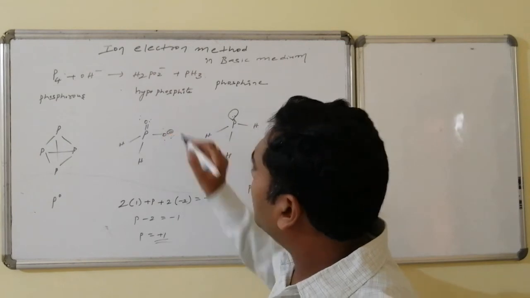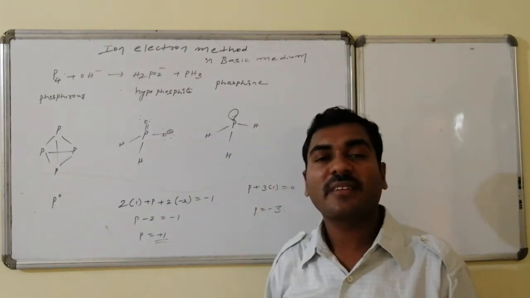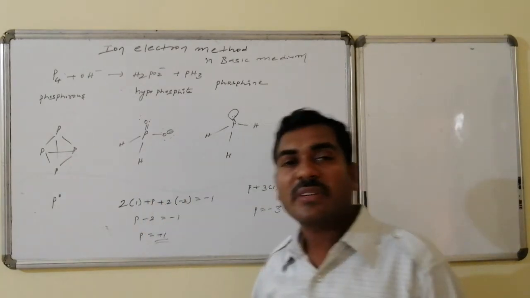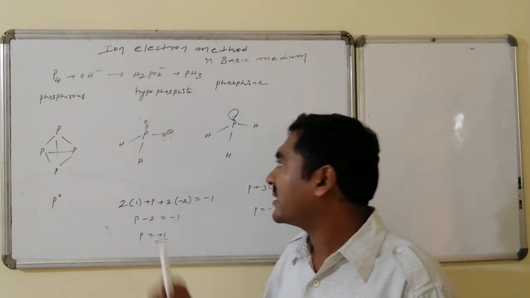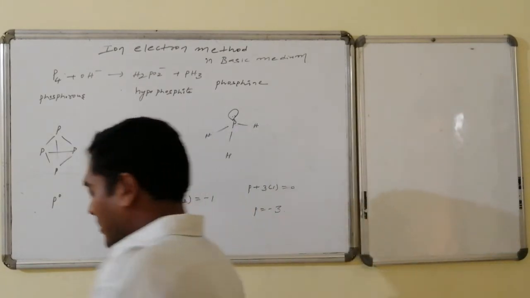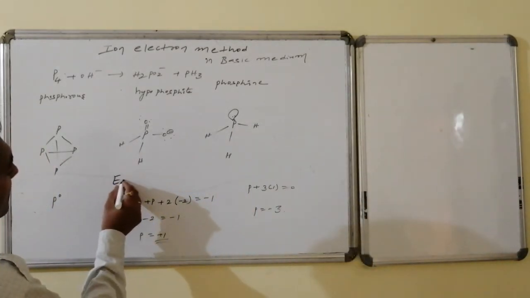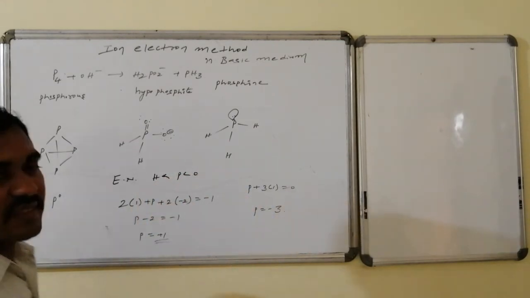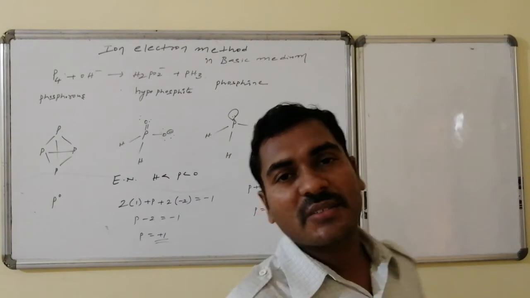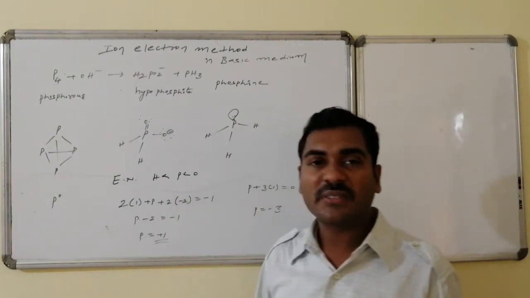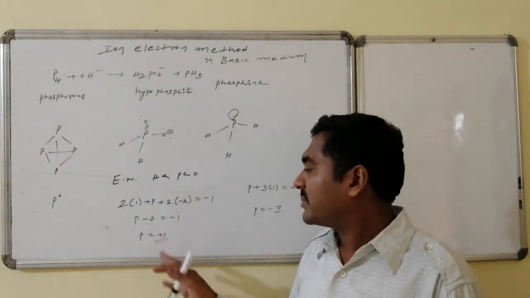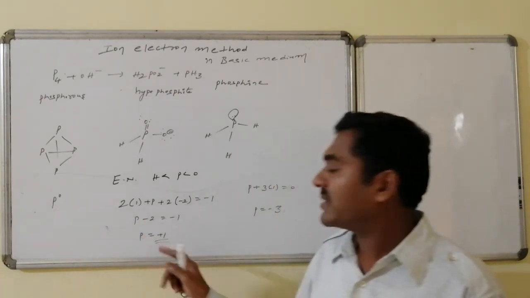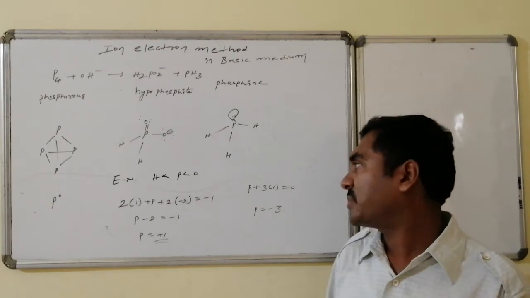It has an extra lone pair. Of those, 1 is of phosphorus, the second is extra, hence it has 1 unit of negative charge. Now the oxidation number of phosphorus: 2 hydrogens, because if you look at electronegativities, hydrogen is the least electronegative, then phosphorus, and the highest electronegativity is for oxygen. So every oxygen is minus, every hydrogen is positive. Phosphorus is calculated and found to be +1. That is, phosphorus 0 is converted to phosphorus +1, which is an oxidation process.